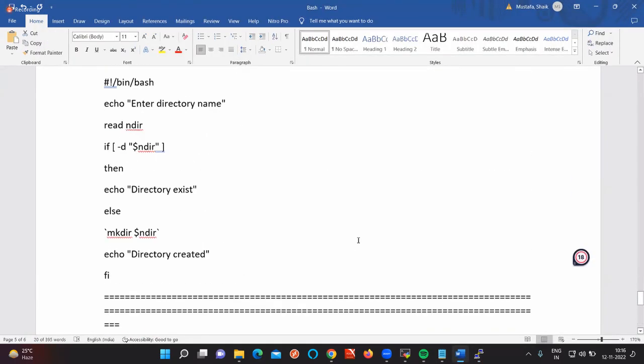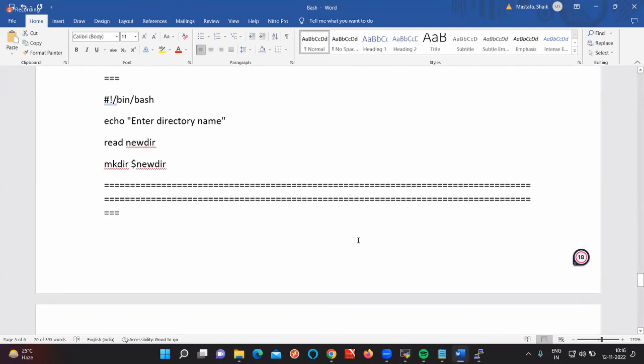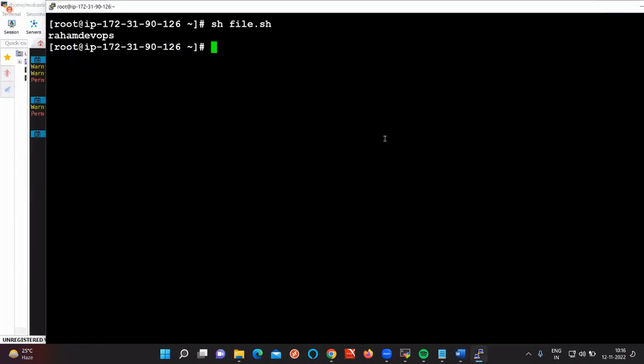For example, what is the command to create a file or directory? mkdir. Like we can directly give commands from our terminal: mkdir Raham, mkdir abc. But now I am going to create files and directories by using a script.